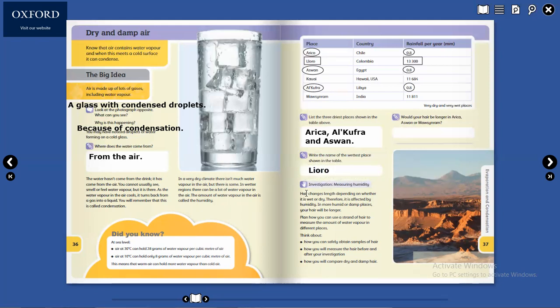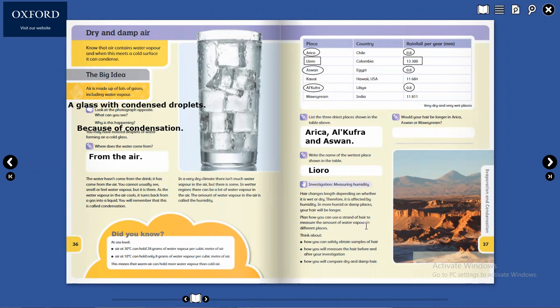Okay, investigation. Hair changes length depending on whether it is wet or dry. So hair becomes longer or shorter depending on the weather. Therefore, it is affected by humidity. In more humid or damp places, your hair will be longer. For example, if there is more humidity in the air, meaning more water vapor, your hair will be longer.